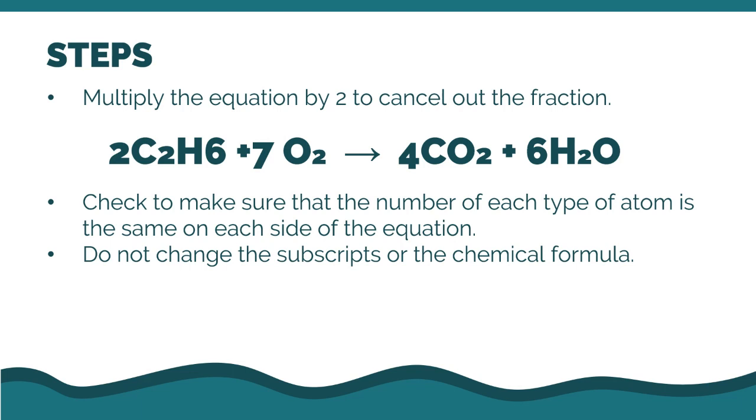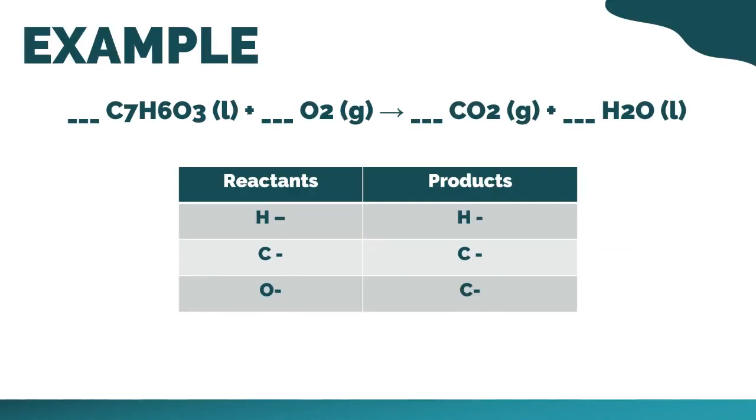So, check to make sure that the number of each type of atom is the same on each side of the equation. And also, do not change the subscript or the chemical formula. Yan, so halimbawa dito sa given na to, ilan ba yung hydrogen mo? Okay, meron tayong 6. Let's put 6.